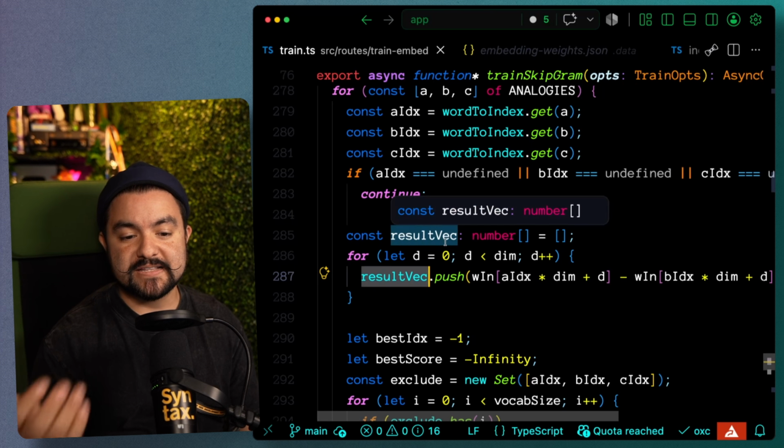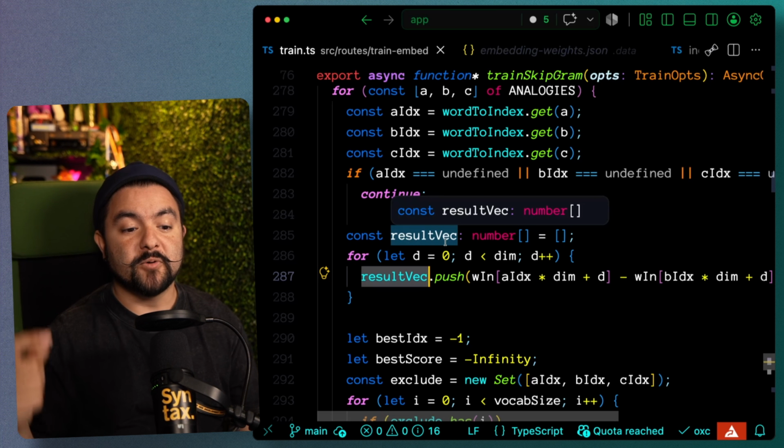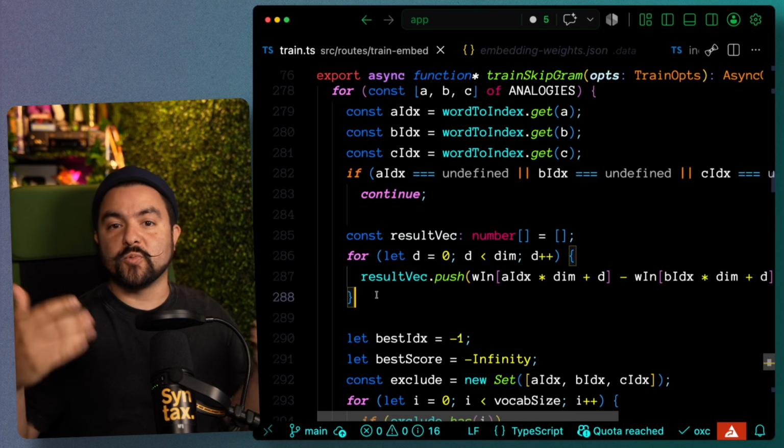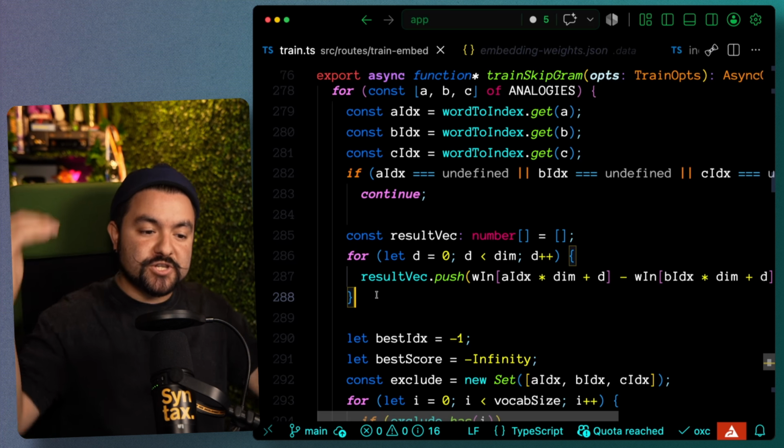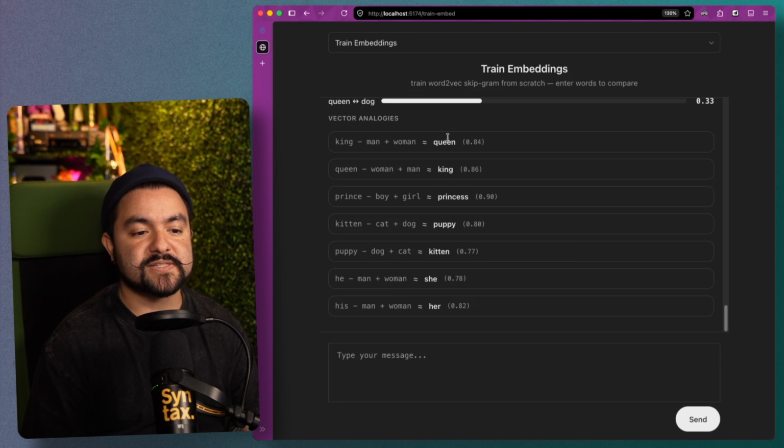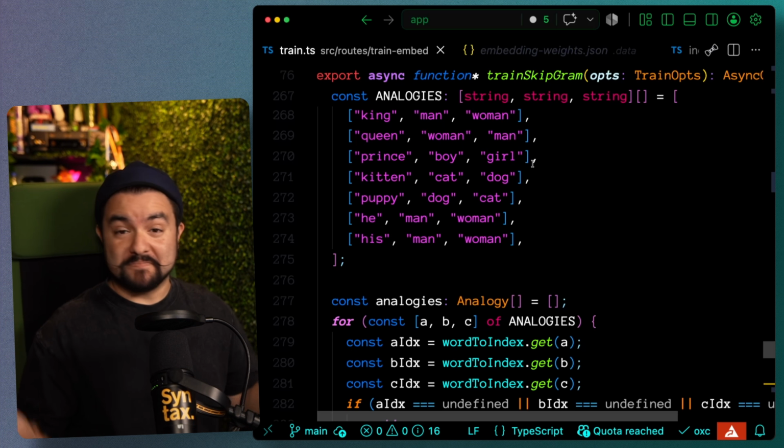Now the resulting vector isn't going to be perfect. It's just a vector, but we then compare that vector to every other word in our vocabulary, and we choose the one that's the closest. So that's why you see, like with queen, that was the closest vector in our vocabulary to the result of performing that maths. So that's it for training embeddings.